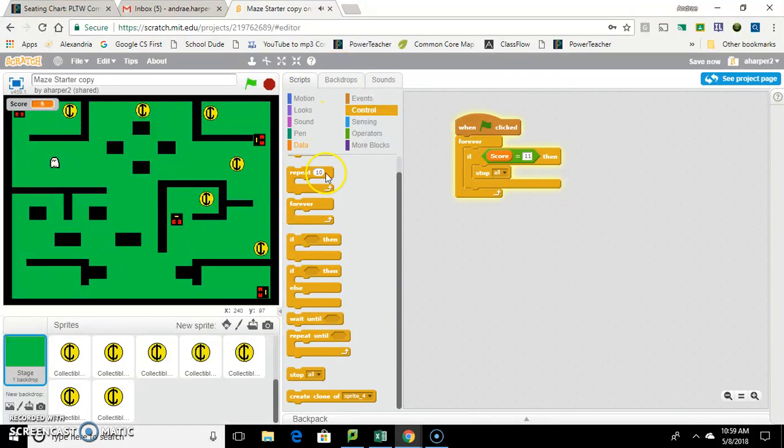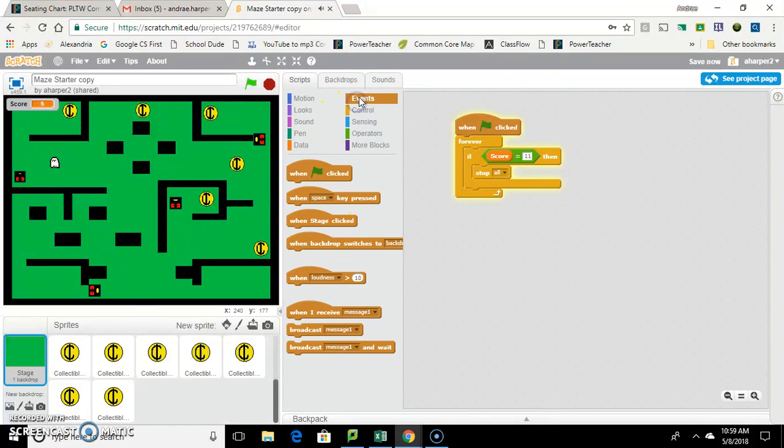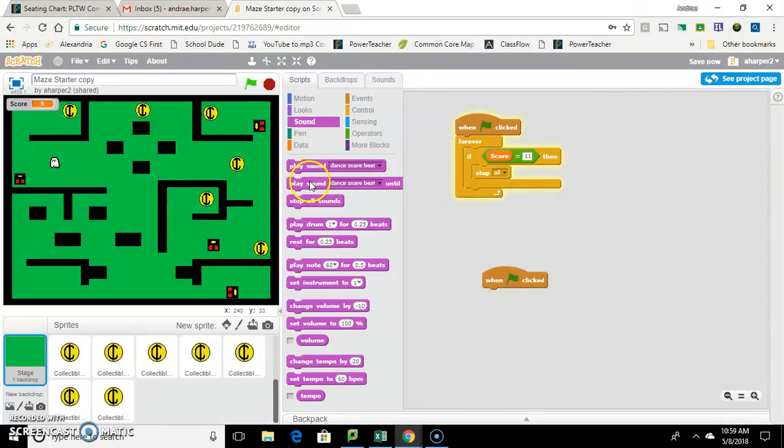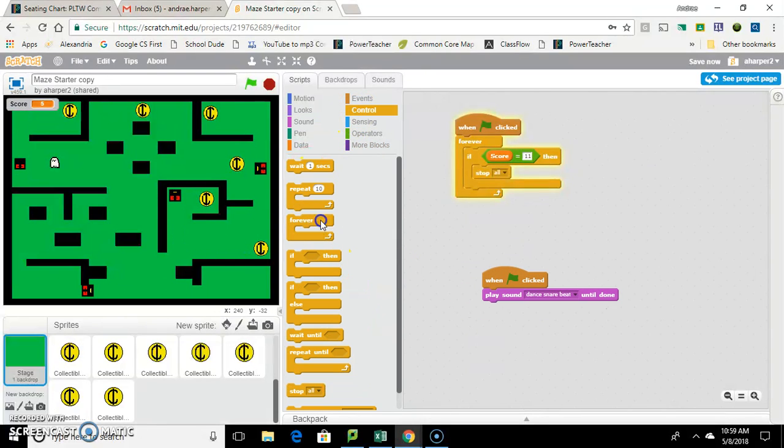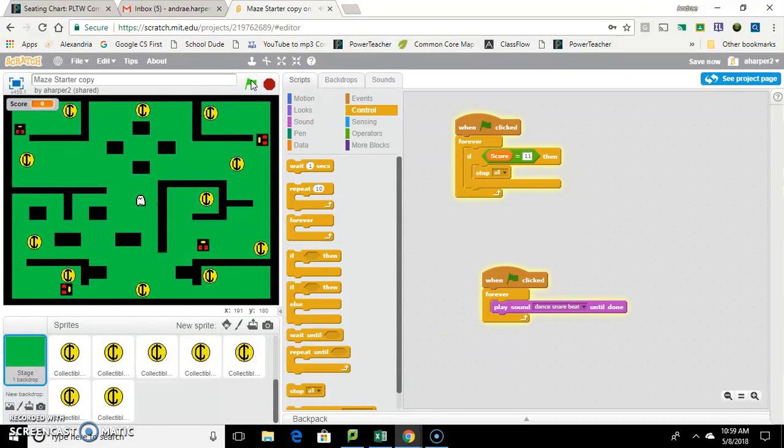Go to scripts. Just add a new script. It says green flag. Go to sound. We're going to play the sound until done. And because we wanted to play it forever, we're going to put a forever loop around it. So now when we start our game, we add sound.